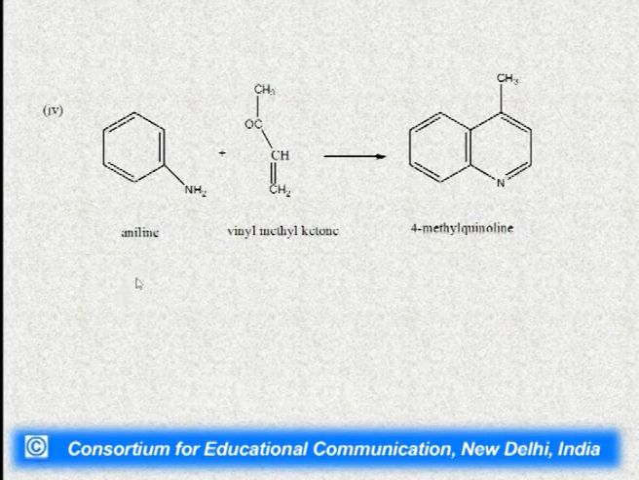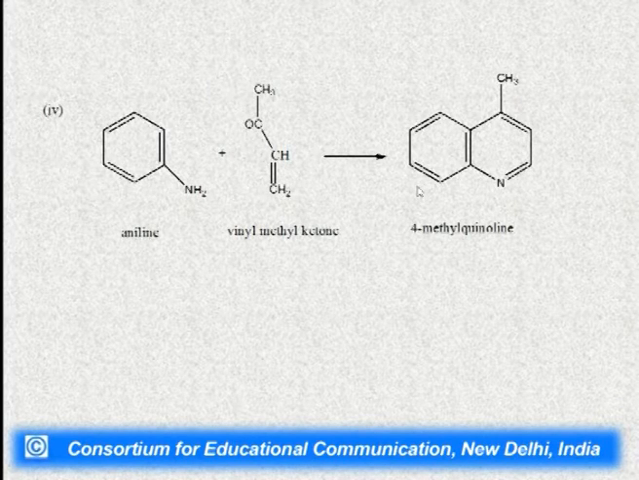In this reaction, we have not substituted the aniline, we have substituted the aldehyde or the ketonic part. We have taken vinyl methyl ketone here. In this case, we will get the substituent at the pyridine ring. In the last reactions, we got the substituent at the benzene ring, but here we will get the substituent at the pyridine ring of the quinoline nucleus.